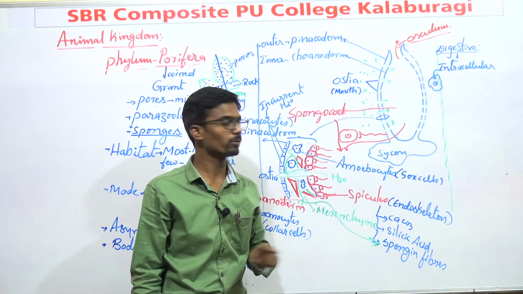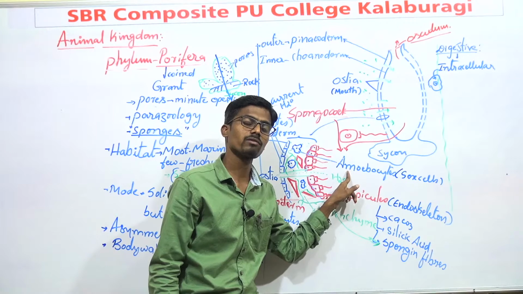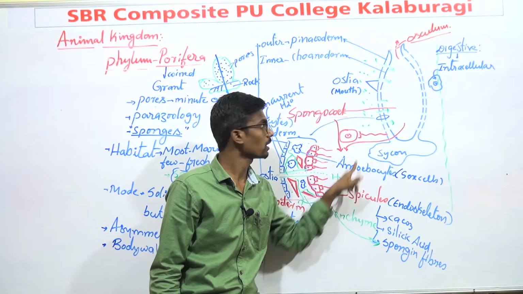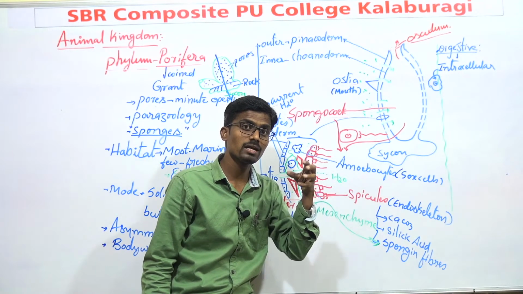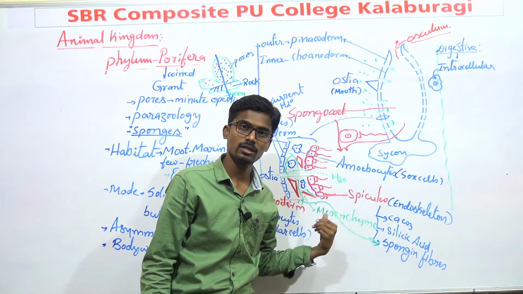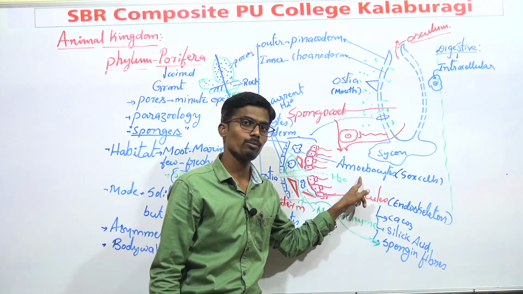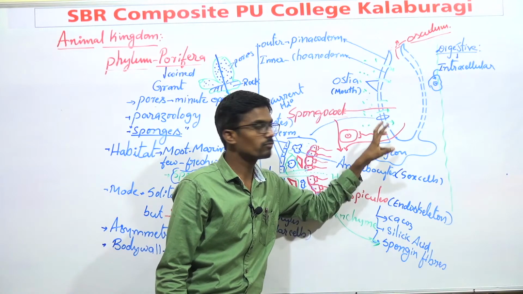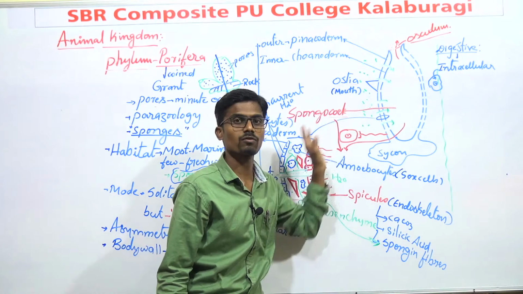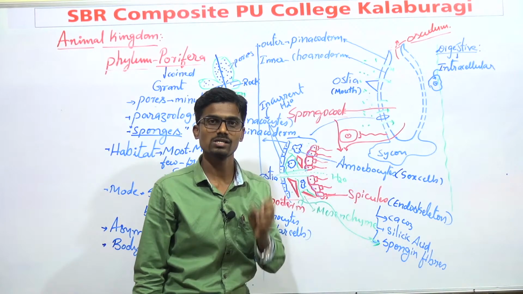Earlier I told you that these amoebocytes perform various functions. Whatever food is engulfed by the Porifera is transported by these amoebocytes, and all the food content enters into the cells of these organisms and is digested.